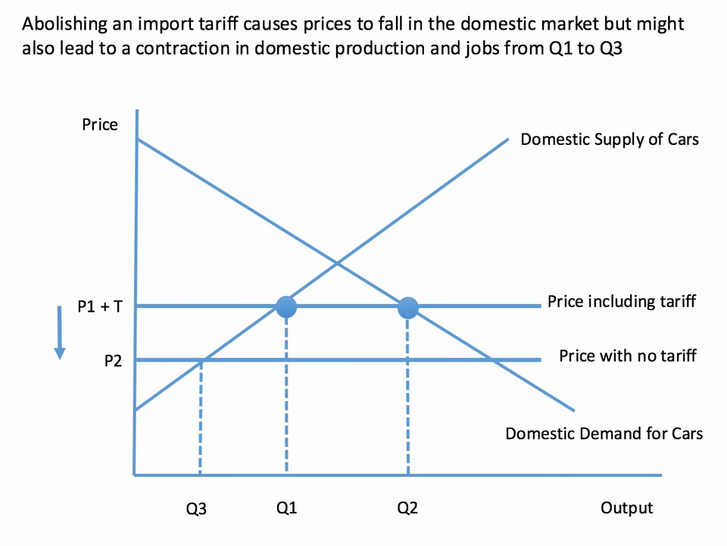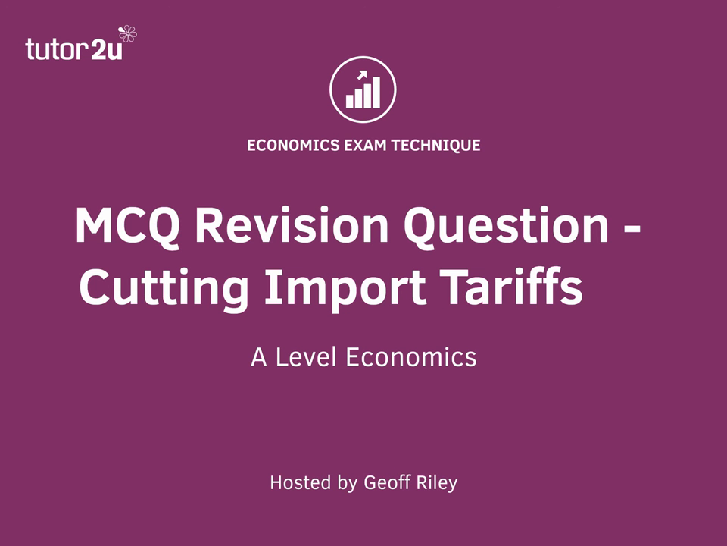So the fall in price would bring down the inflation rate, but the abolition of the tariff could, in theory, cause a contraction of domestic output, and hence, because demand for labour is derived from the demand for output, it could cause a short-term rise in unemployment. So that's why the answer to this question is B.